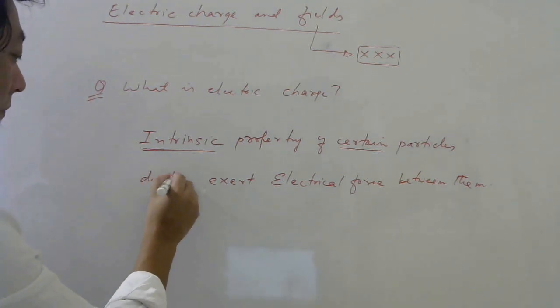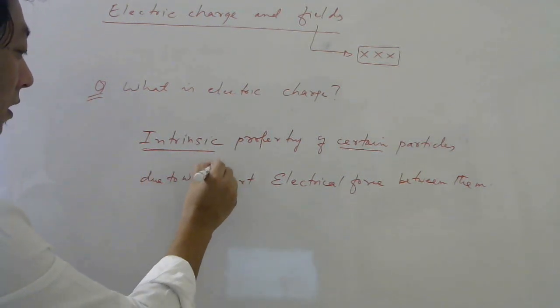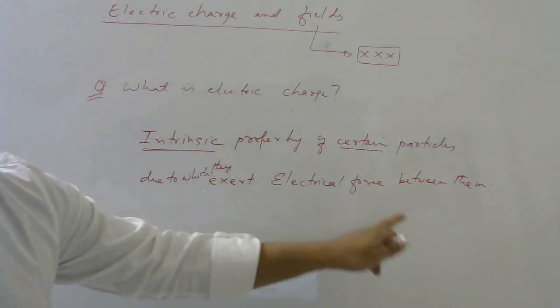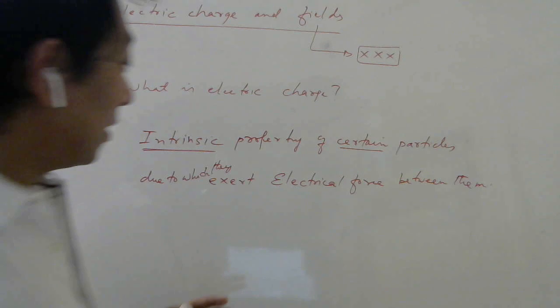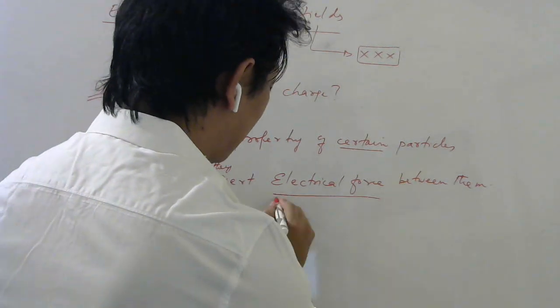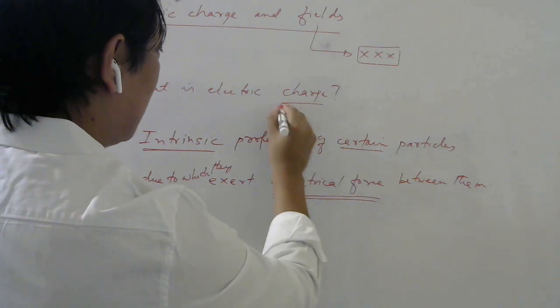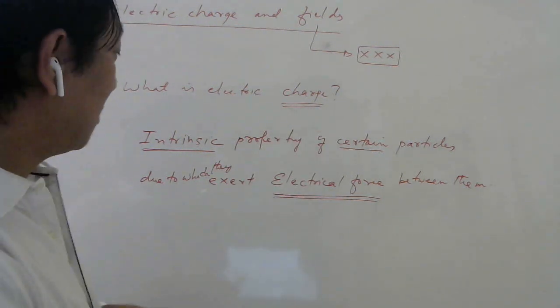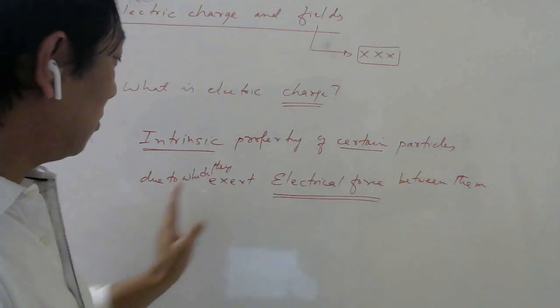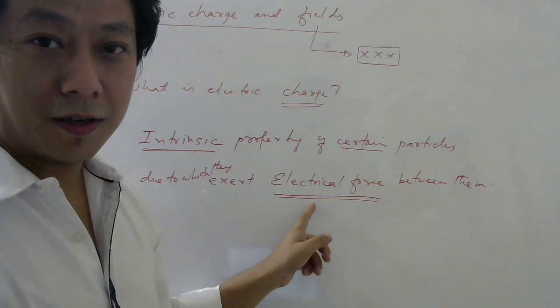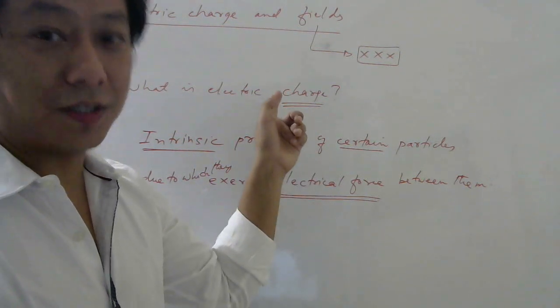So charge is an intrinsic property of certain particles due to which they exert electrical force between them. This is one technical word, electrical force. This is another technical word, charge. So what is charge? An intrinsic property of certain particles due to which they exert electrical force. What is electrical force? It is the force which comes due to charge.